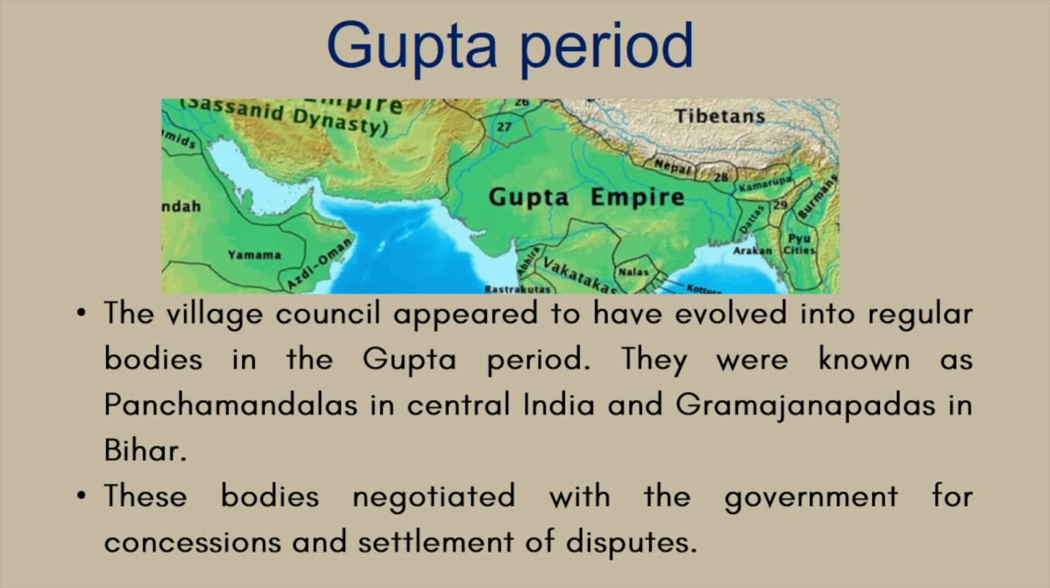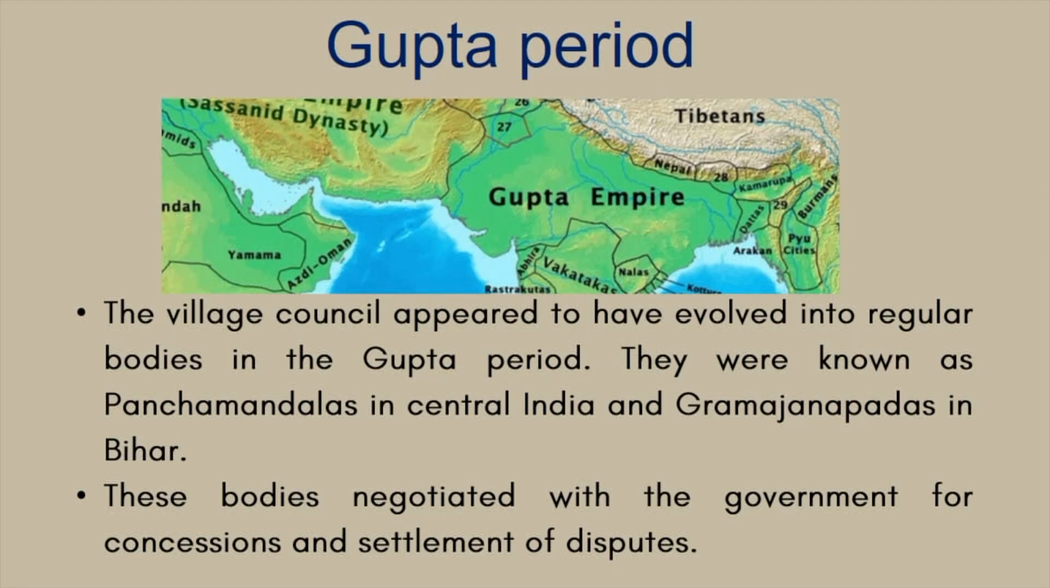The village councils appeared to have evolved into regular bodies in the Gupta period. They were known as the Pancha Mandalas in central India and Grama Janapadas in Bihar. These bodies negotiated with the government for concessions and settlement of disputes, especially if they had issues of seasonal rains or food security issues or disputes within the land or within that particular village. So we can see how governance is strengthened at the local level or the village level in the form of Grama Janapadas or in the form of Pancha Mandalas in the Gupta period.